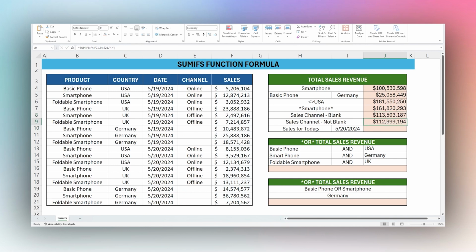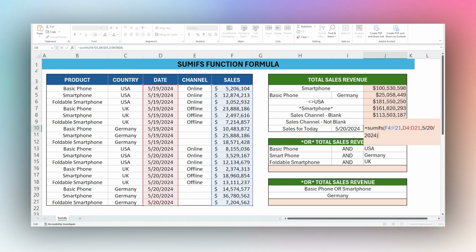And then to do something like a date, we could do sales for today on this date, assuming today is May 20. And so let's go ahead and do that here. Do SUMIFS, and we'll grab our sales here and then grab our date column. And then I'm going to build this in the formula first instead of comparing directly to that cell, because if we do it here, I can't do